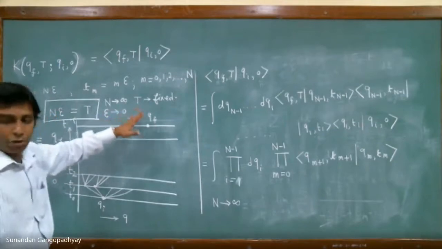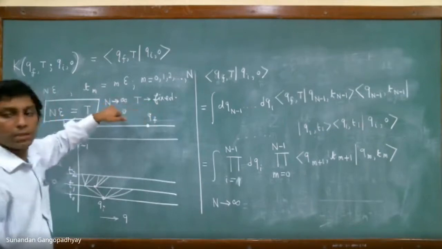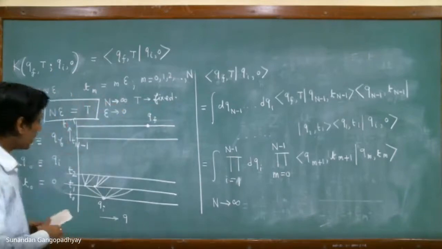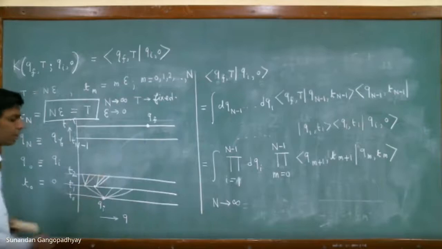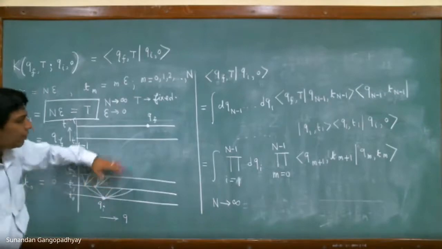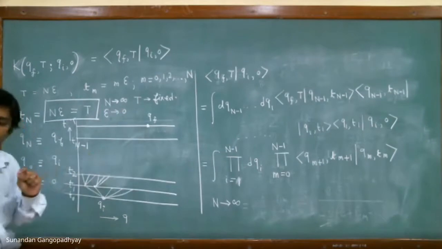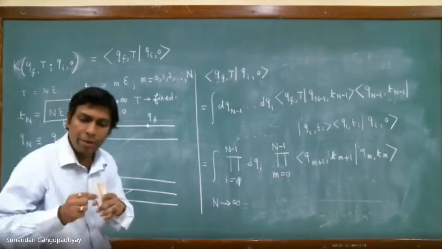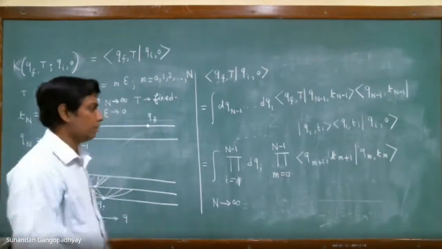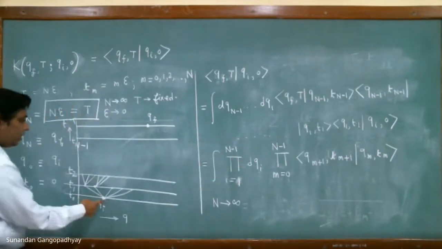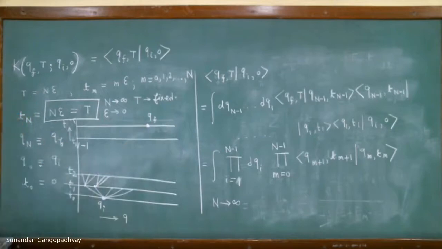The epsilon going to 0 limit with t fixed means that we take capital N to be infinity. It means that we are dividing this time interval into infinitely many time slices. Each of the time slices is infinitesimally small in its time interval. So there are infinitely many time slices from this initial time to this final time.